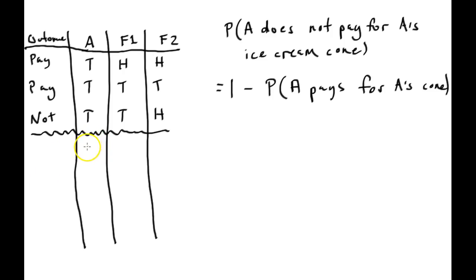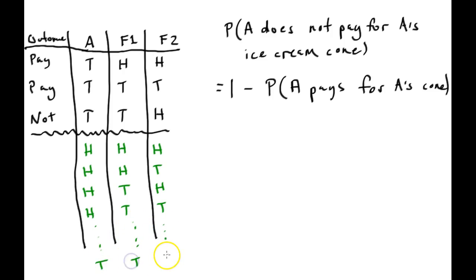So the first one in the alphabetical order would be H, H, H. And then it would be H, H, T. And then it would be H, and then it would move this to a tails, and then the next would be heads. And then it would be heads, tails, tails. And there would only be a certain amount of outcomes, and you'll eventually get all the way to the bottom. And you'll have tails, tails, tails.